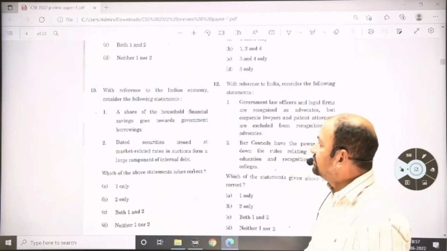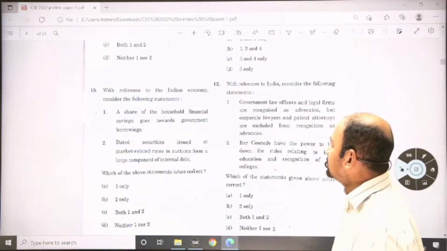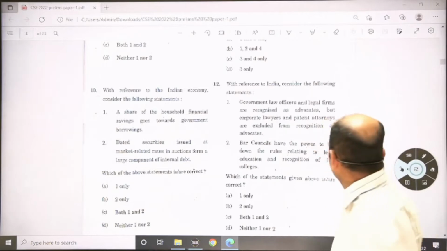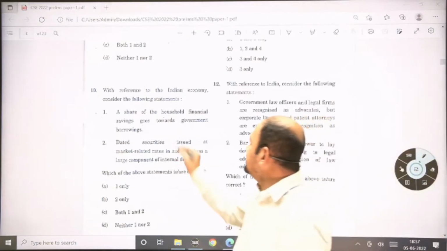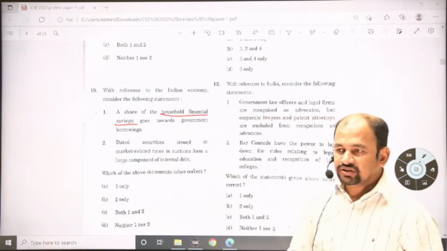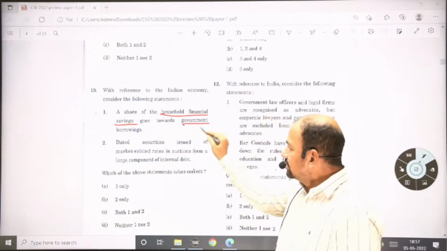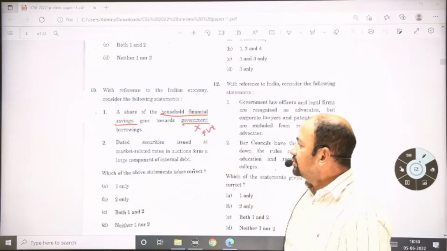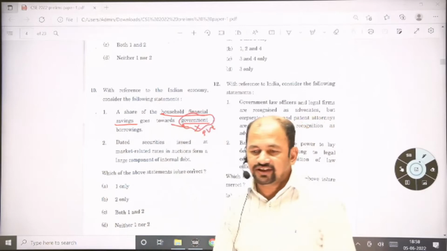Question number 10. With reference to the Indian economy, consider the following statements. A share of household financial saving goes towards government borrowing. So when you say household financial savings, meaning what households save, you are saving into your bank accounts. And banks are lending this money to the government, but not the government only, they are lending to private firms as well. So that's why this statement is incorrect, not only the government. The private sector is also involved in this.